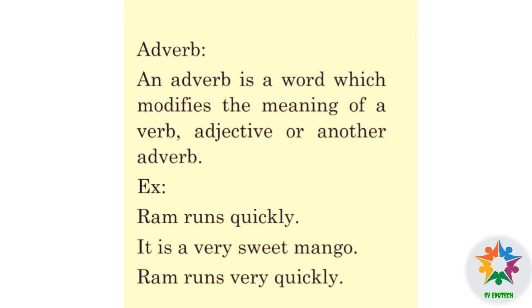In this sentence, Ram runs quickly. Runs is a verb. It modifies the meaning of the verb. It gives more information. Ram runs how? How he runs? Ram runs quickly.